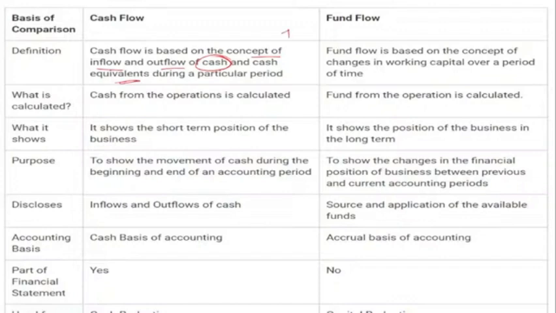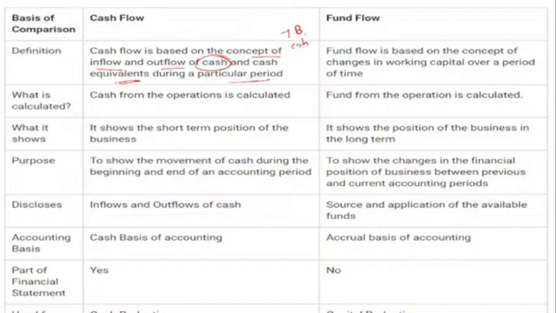Cash equivalent is nothing but your treasury bills, government bonds, then FD, then the cash in hand, cash at bank. These are the cash equivalents. Cash flow, exactly as per its name, is nothing but the flow of cash.